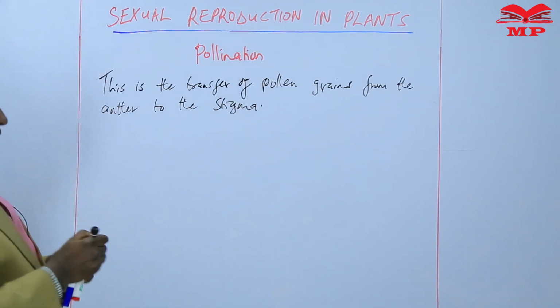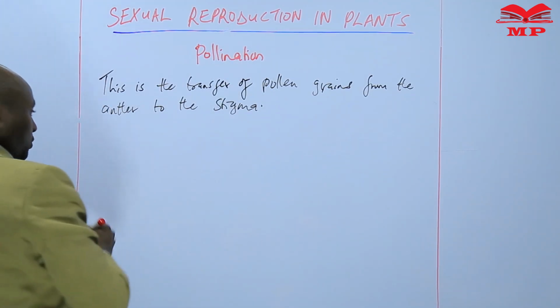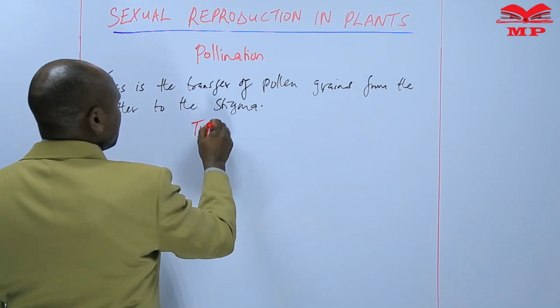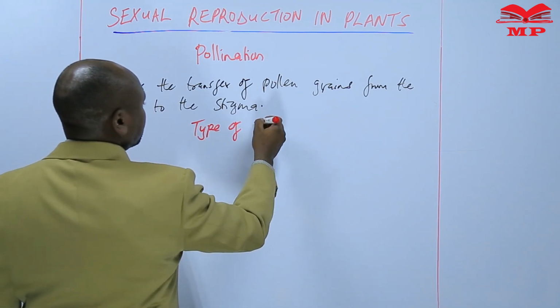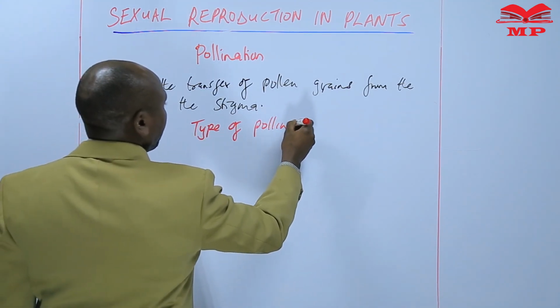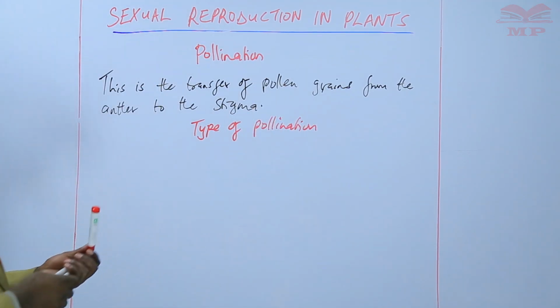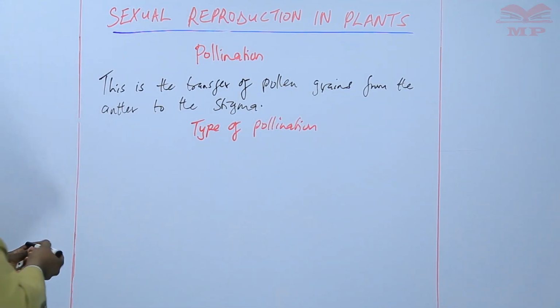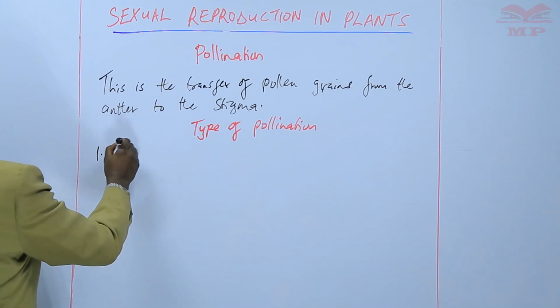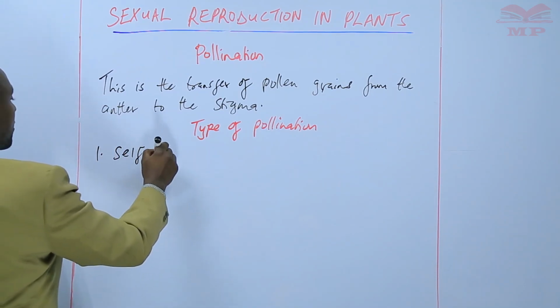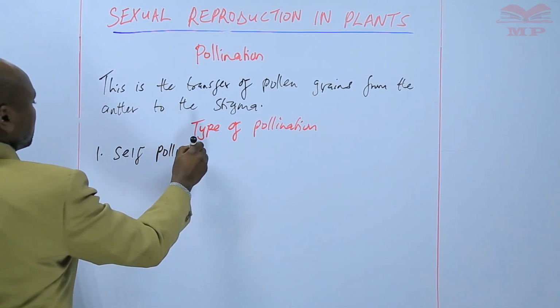Now, we have two types of pollination. The first type of pollination, we refer to it as self-pollination.